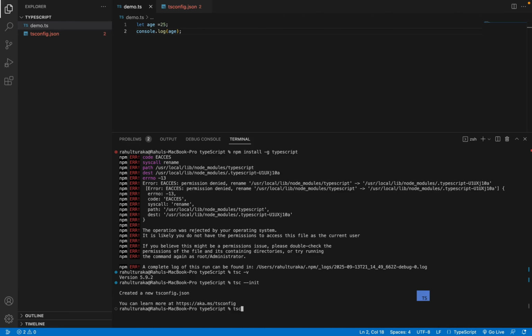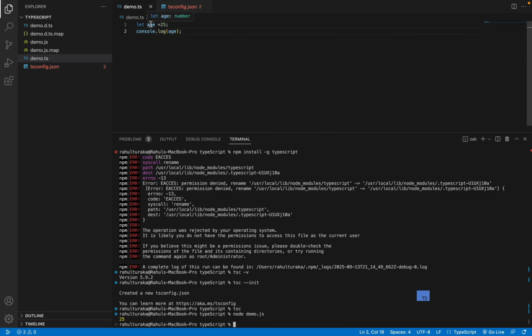For building the TypeScript file, we need to use the compiler, that is the tsc command. After entering it, as you can see on the left-hand side, a few files got created. The tsc compiler has converted this TypeScript file into the JS file. Now we need to run this JS file. For doing so, we use the command node demo.js. So as you can see, the output is 25.